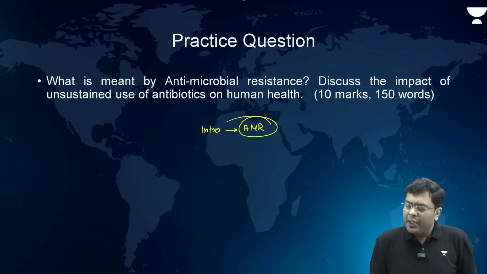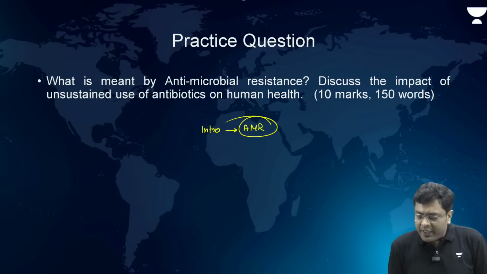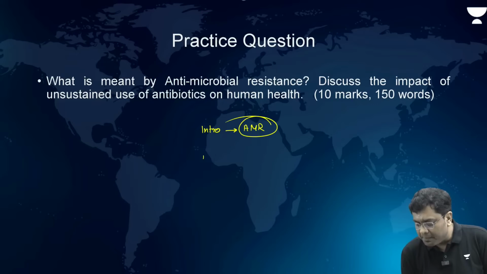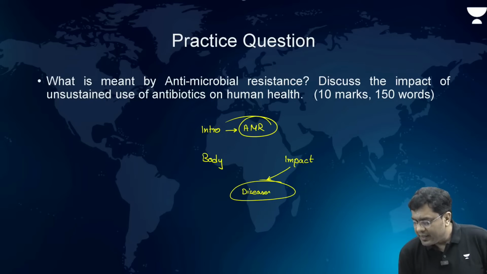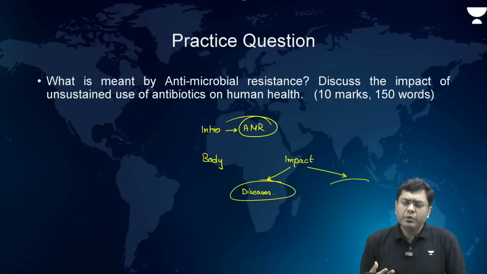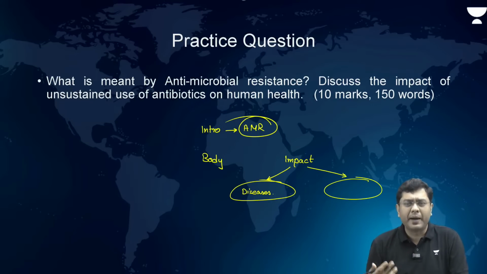Then in the body, talk about the impact. Now here in the body, when you talk about the impact, to make your answer a bit more presentable, again use the bubbles. One is disease proneness, about the diseases, right? And the second, talk about the damage due to the destruction of the beneficial organisms, that is dysbiosis.